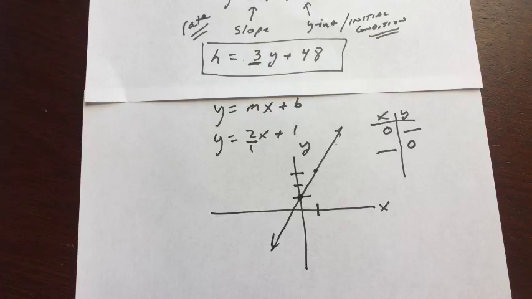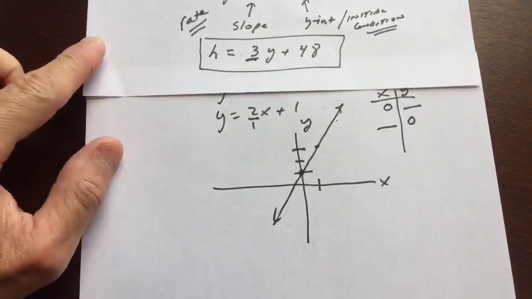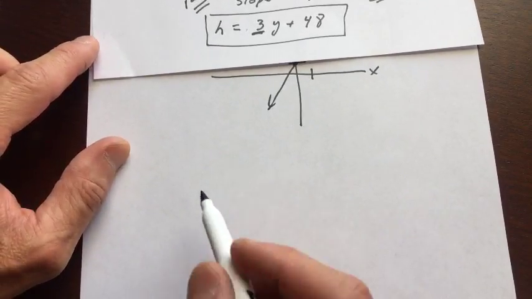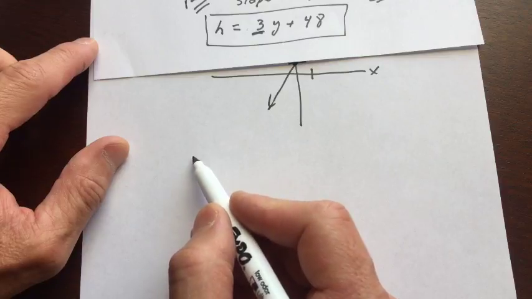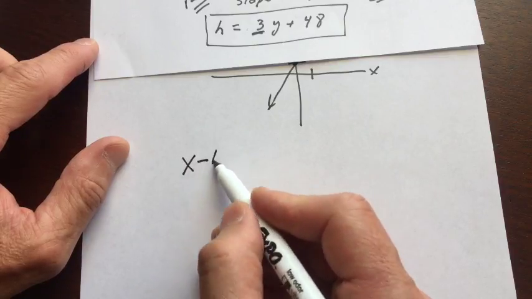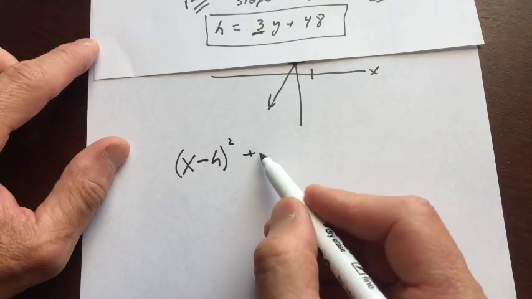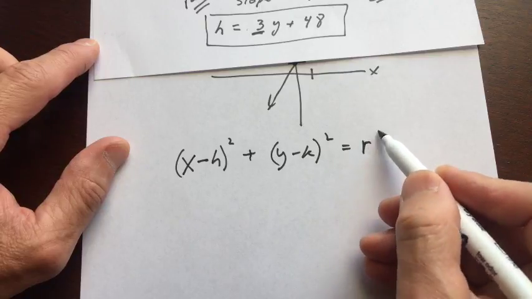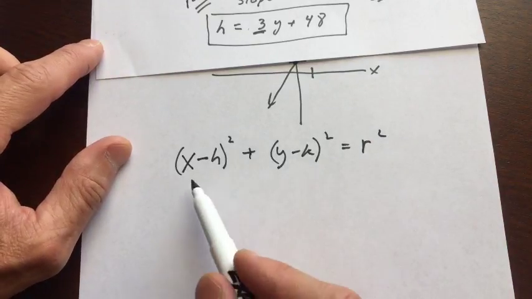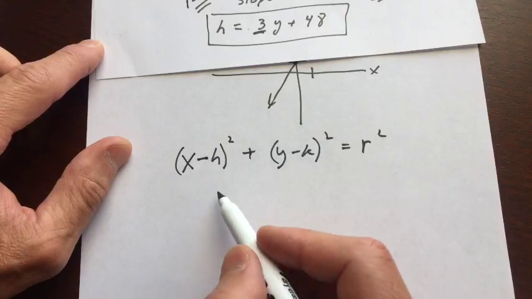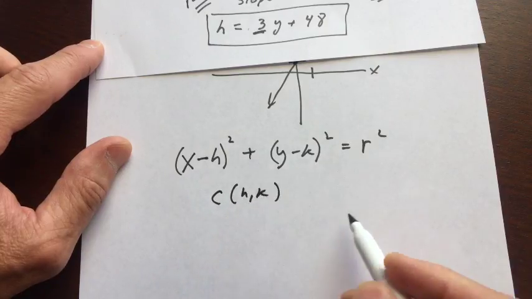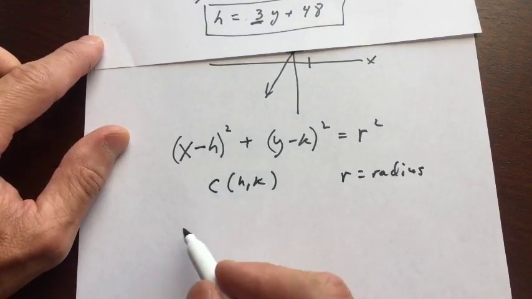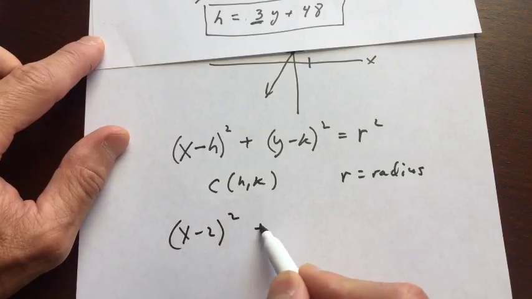Yesterday I did a live stream on the ACT, and I'll mention a question that I bring up all the time to students because every point counts, right? Every question that you get right is an extra point, so there's no reason why you shouldn't try to capture every single possible point. An easy question to get right is this one that involves the equation of a circle. If you haven't seen this before, I would definitely memorize this. The center of the circle is at h comma k, and r is equal to the radius of the circle, right? So for example, if they give you an equation that looks like this, x minus 2 squared.